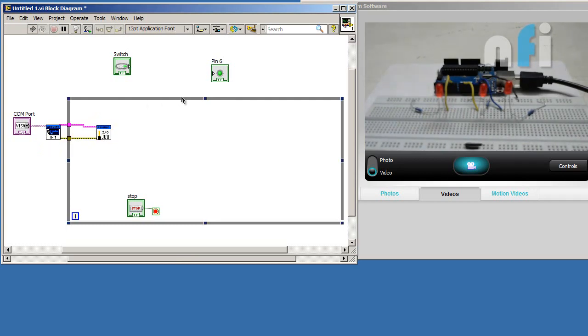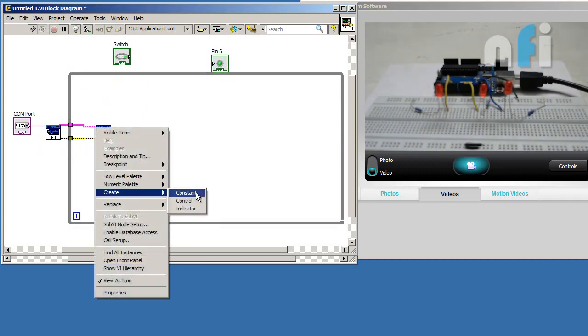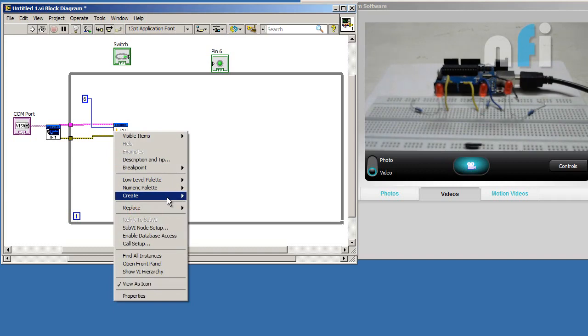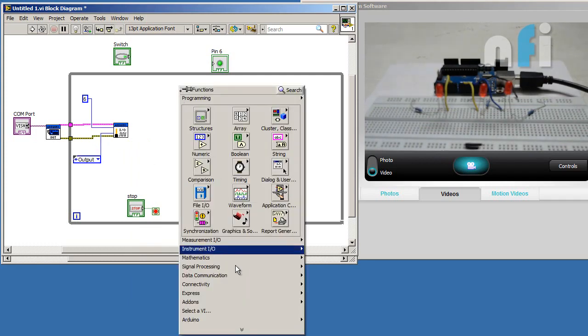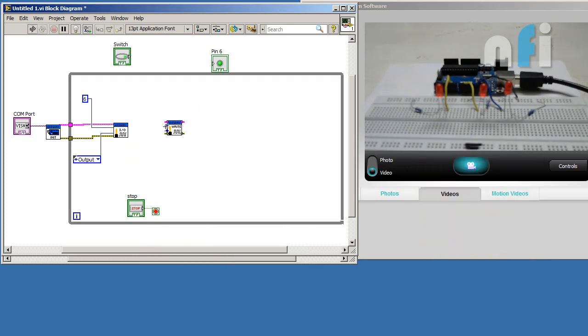Now my pin is connected to pin number 6 of my Arduino board. My pin is an output component because my LED is an output component, so select output. Now you need to write the value. Go to your Arduino low level and then digital write.